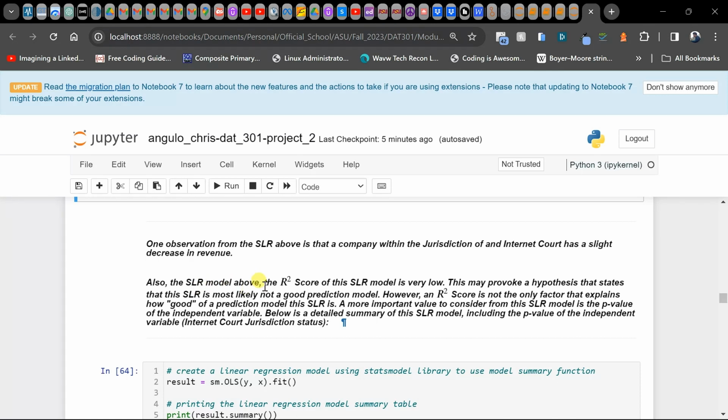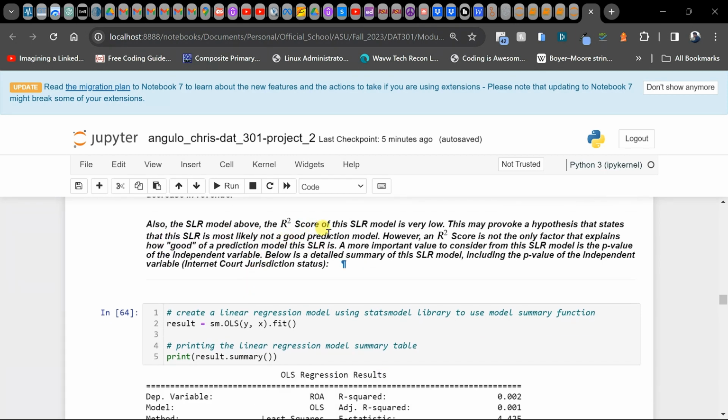Also, on this SLR model above, the R-squared score of the model is very low, so this may provoke a hypothesis that this SLR is most likely not a good prediction model. However, an R-squared score is not the only factor that explains how good of a prediction model this SLR is. A more important value to consider from this SLR model is the p-value of the independent variable.